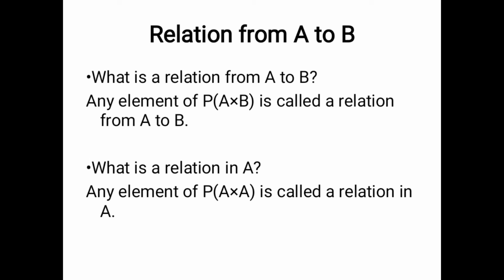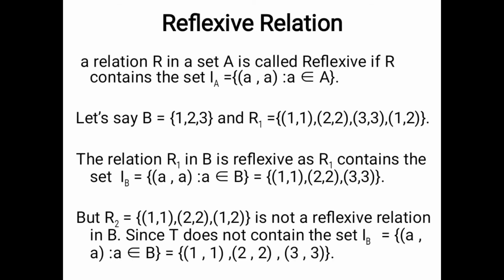So what is a reflexive relation? The definition is here. A relation R in a set A is called reflexive if R contains the set I_A, which is equal to (a, a) such that a belongs to A. This set has to be contained in the relation.